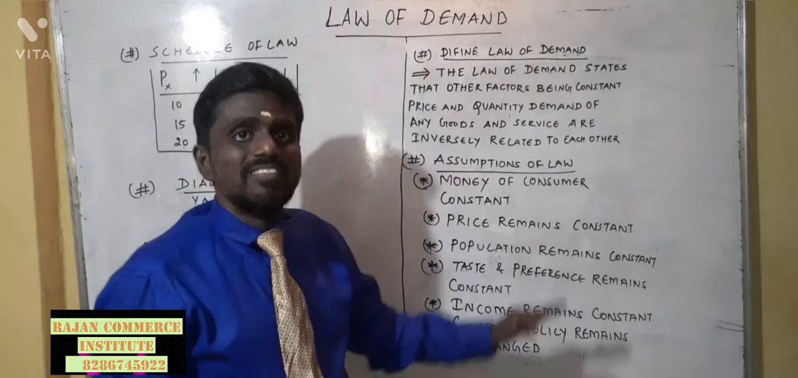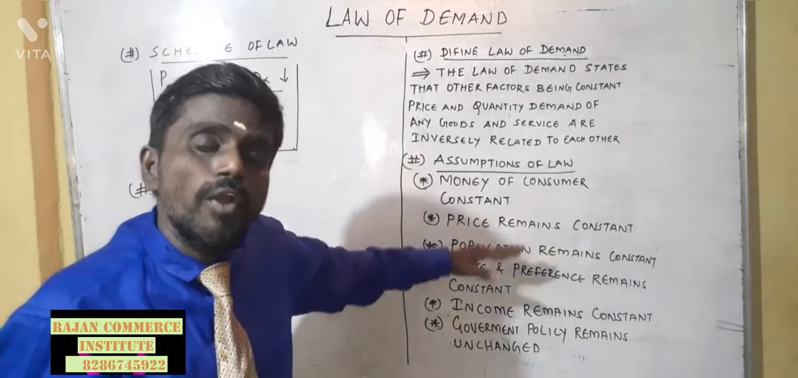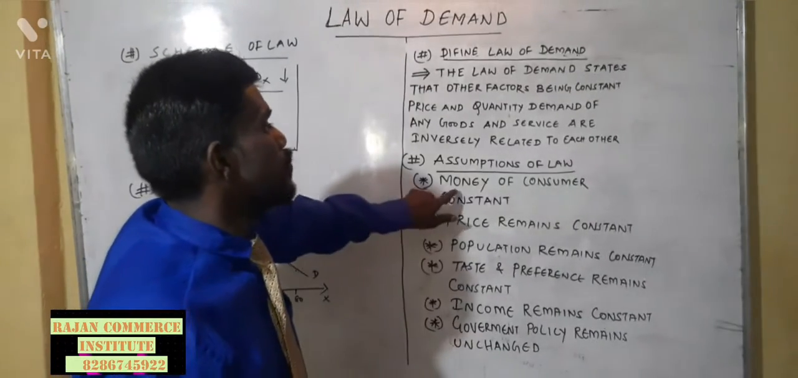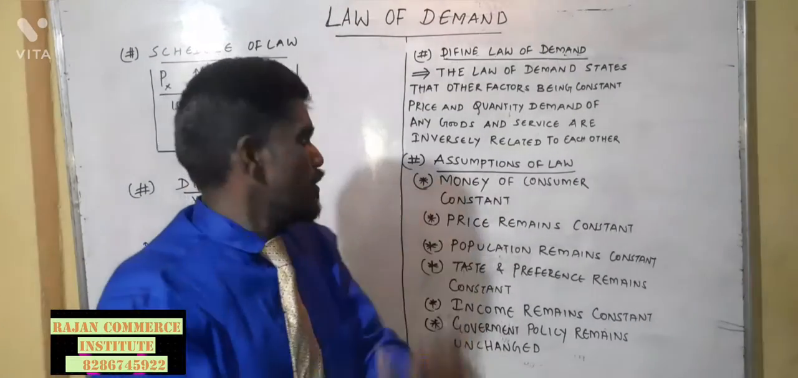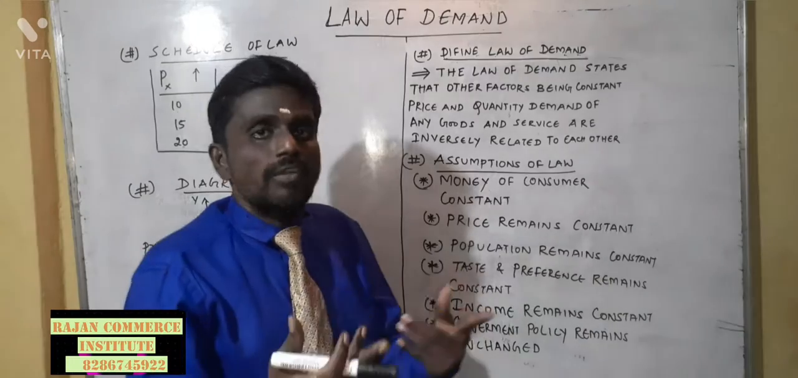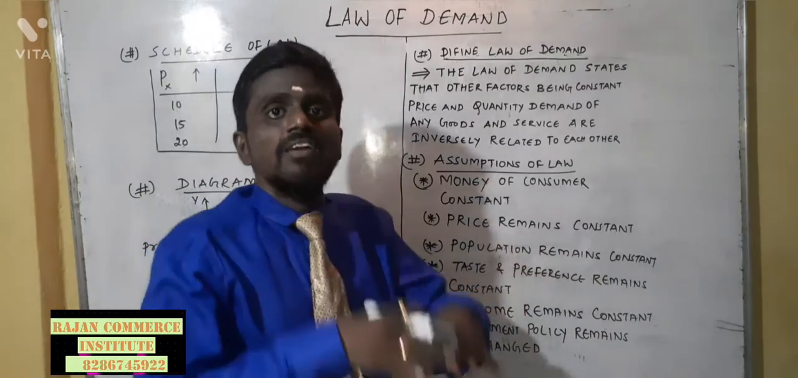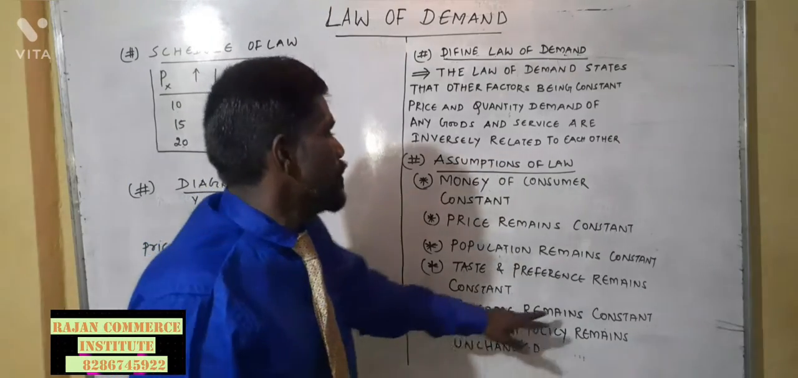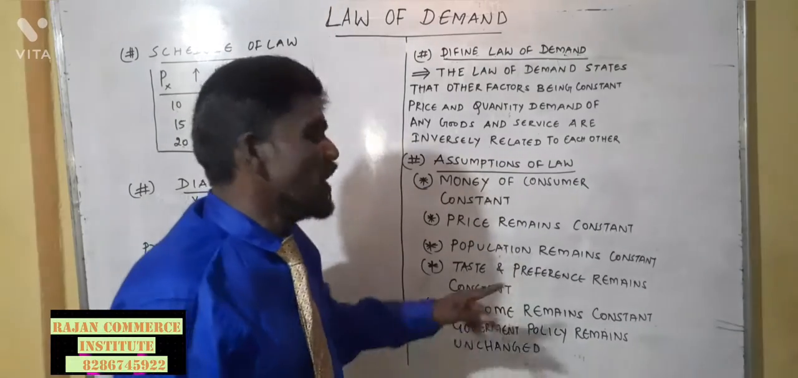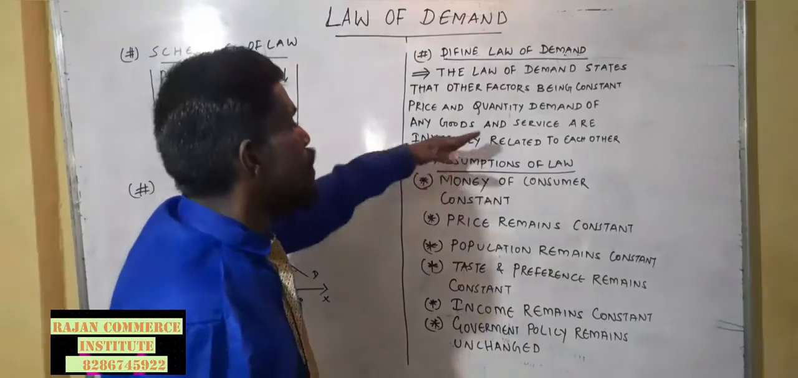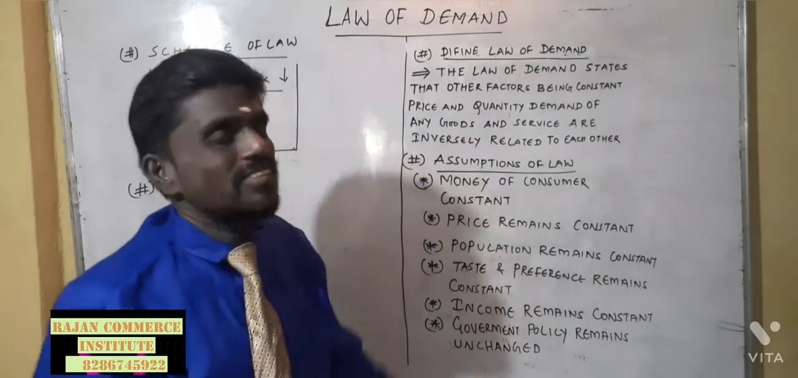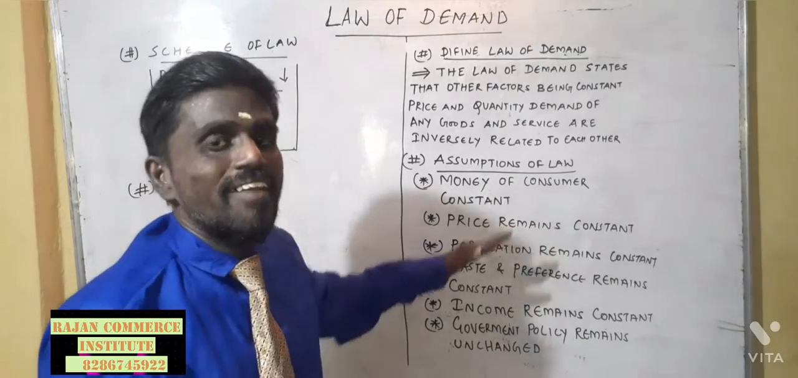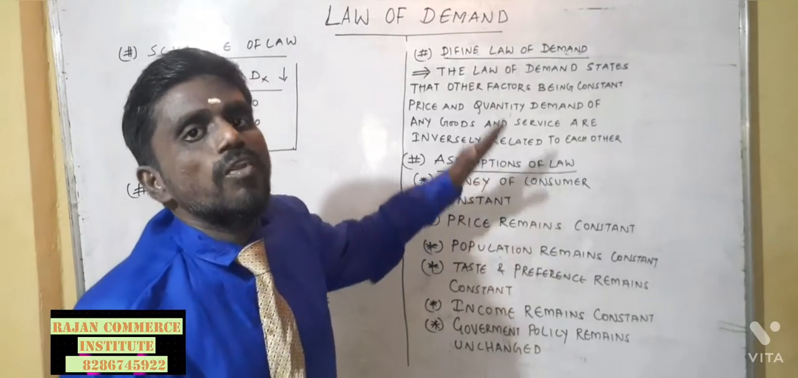Now let me come to the assumptions of the law. What are the assumptions? All the points we are ignoring become the assumptions of the law of demand. First, the money of the consumer remains constant, price remains constant, population remains constant, taste and preferences constant, income remains constant, and no change in government policy. All this is untouched and ignored. Then only can we study the law of demand.